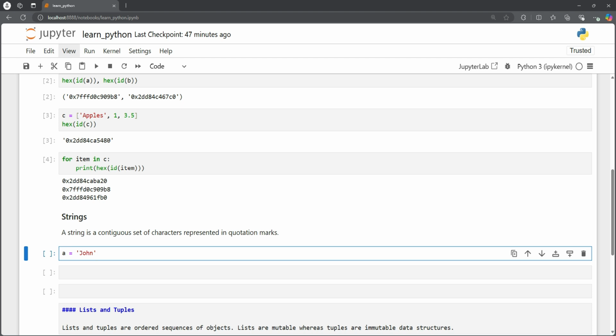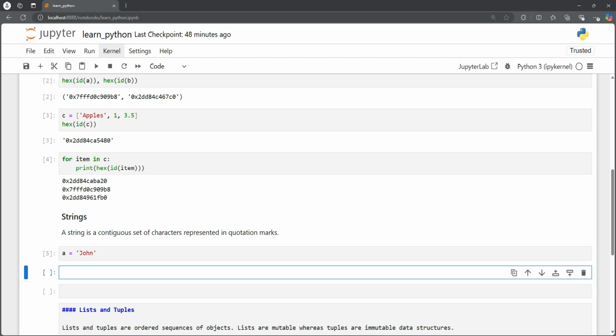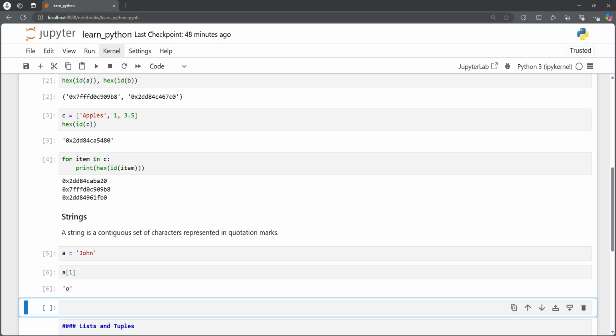Okay, so we have a is equal to John, and then for example, we said it's a contiguous set of characters represented in quotation marks. So we can see at what index what letter resides. The indices start from 0, so we can see 0 and maybe let's see 1. It should give us the letter O, and that's what we get.